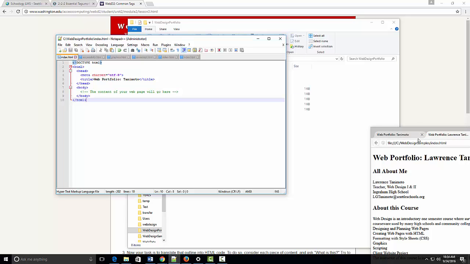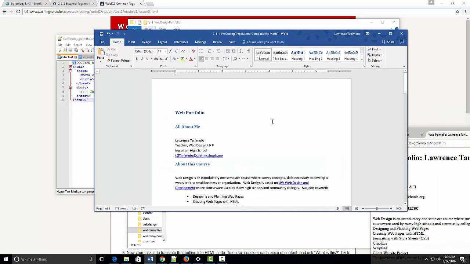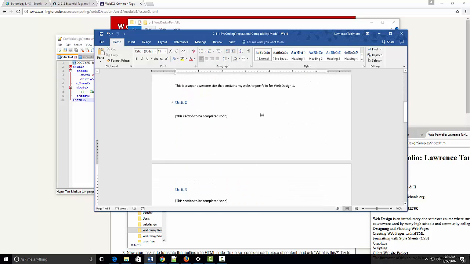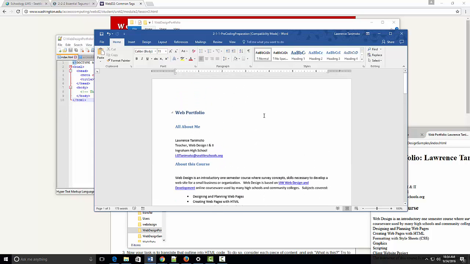So where do we get the text from? If you remember at the beginning of the unit, we created a file that looks something like this: the web portfolio, all about me, about this course, and so on. This was the outline of the homepage of our web portfolio.